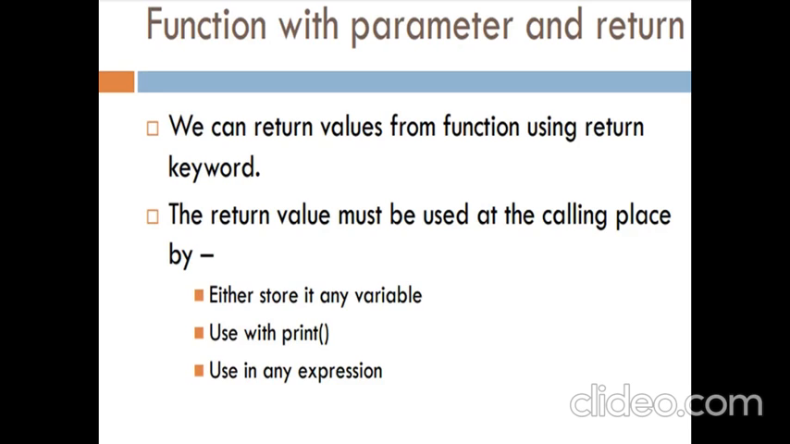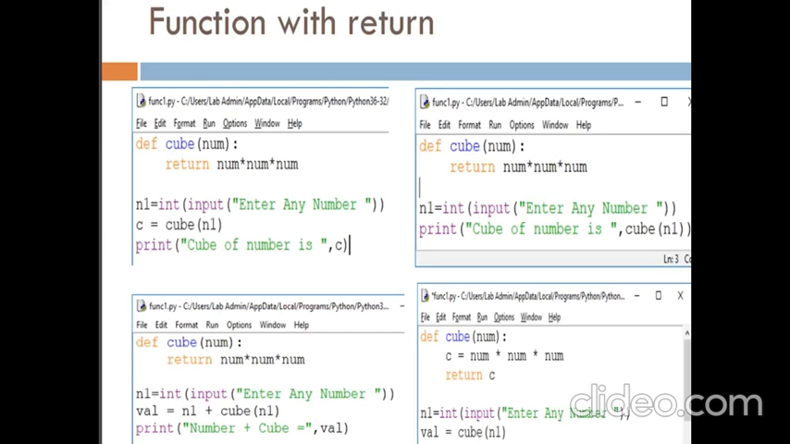Function with parameter and return. We can return values from functions using the return keyword. The returned value must be used at the calling place, either by storing it in any variable, or using it with the print function, or using it in any expression. You can see the different examples for that.